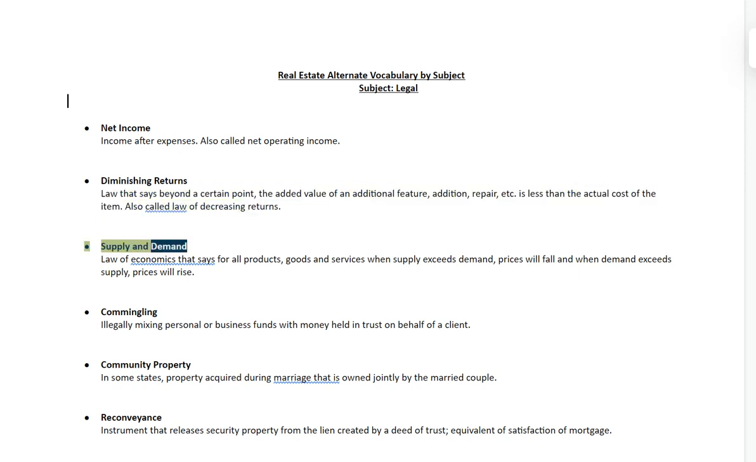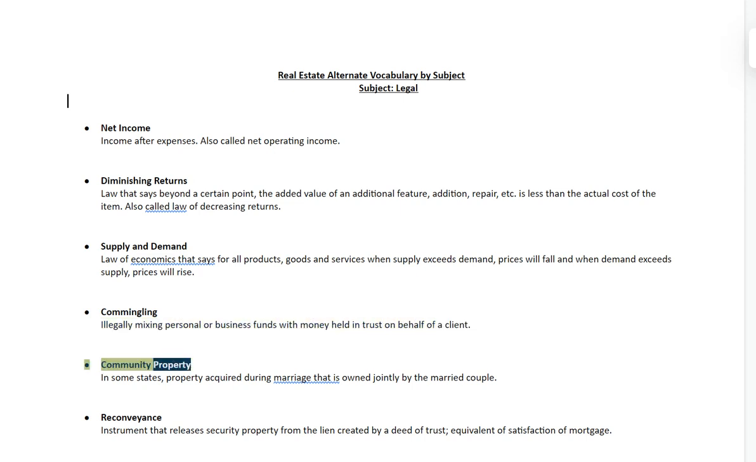Also called law of decreasing returns. Supply and demand. Law of economics that says for all products, goods and services, when supply exceeds demand, prices will fall, and when demand exceeds supply, prices will rise. Commingling. Illegally mixing personal or business funds with money held in trust on behalf of a client.